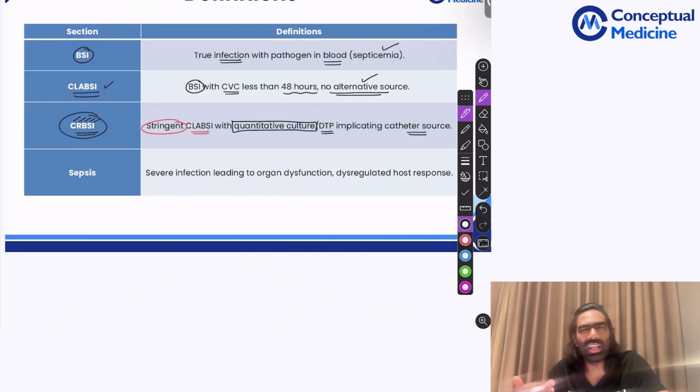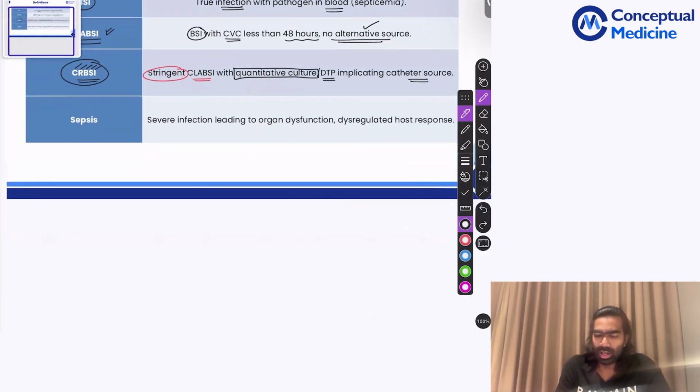That's why we don't really use it in practice. It's not practical. We stick on to the term called CLABSI, where we believe that central venous catheter is the reason for patient's bacteremia. And we assume it to be the case and we start antibiotics accordingly. So in common practice, we are going to use the term called CLABSI. So where patient is having a bloodstream infection with CVC in place, that's it. We don't know for sure whether CVC is the reason for this infection or not, but we assume that CVC to be the source of infection. So it's called CLABSI.